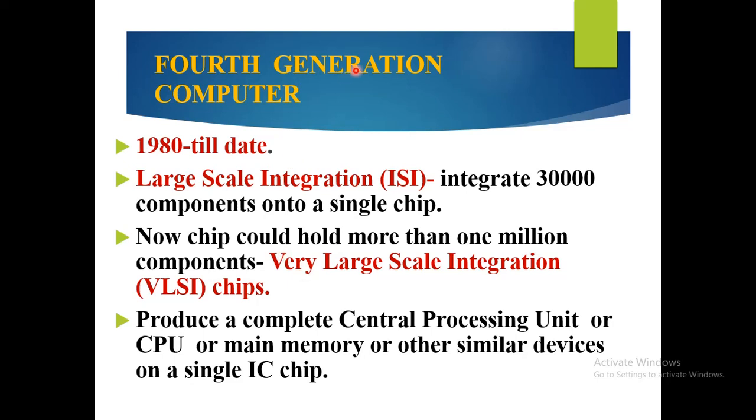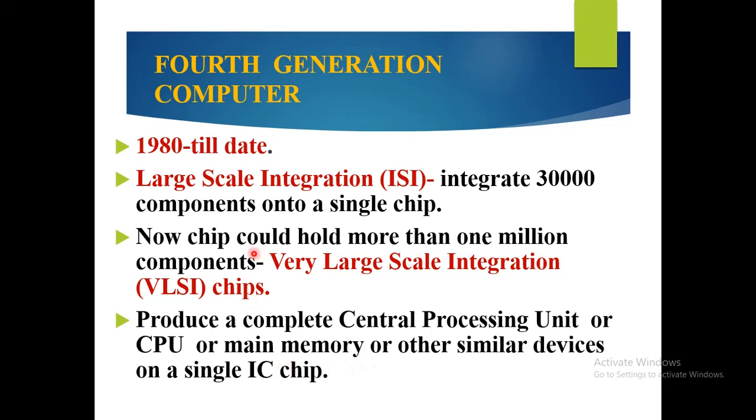This fourth generation computer produces a complete central processing unit, the CPU, and it also contains main memory and other similar devices on a single IC chip. So in a single IC chip itself there is a central processing unit and main memory.